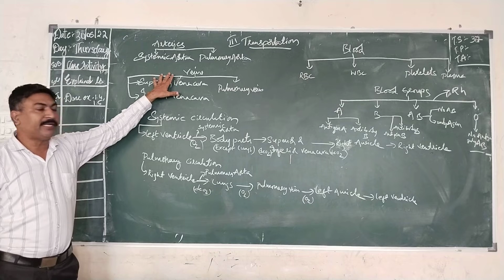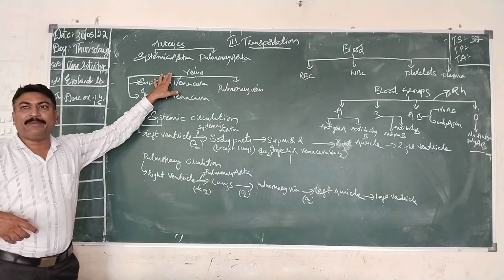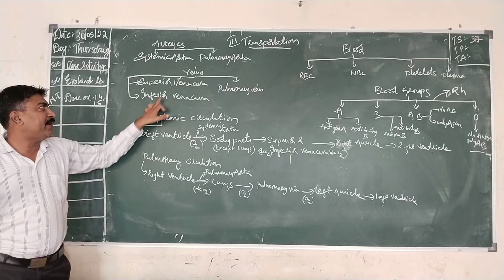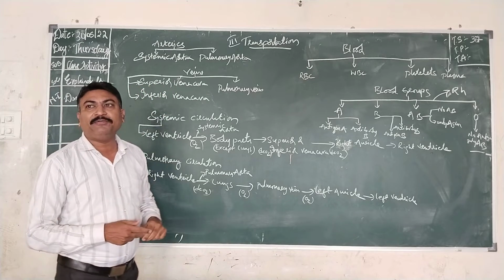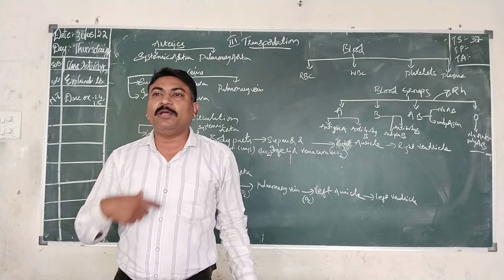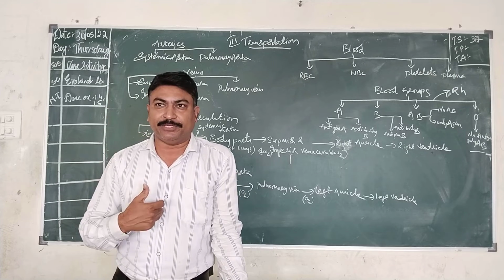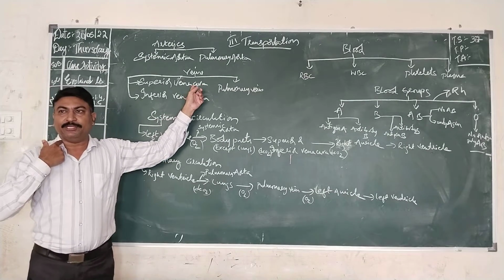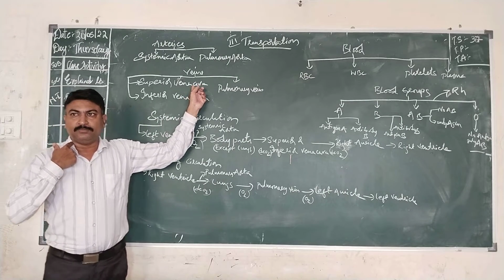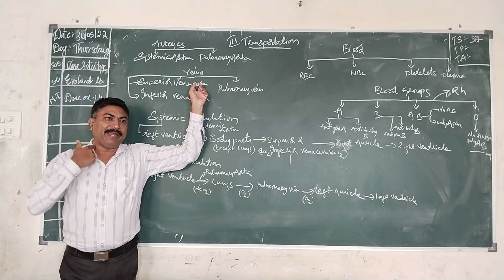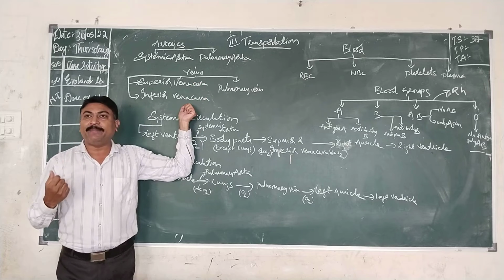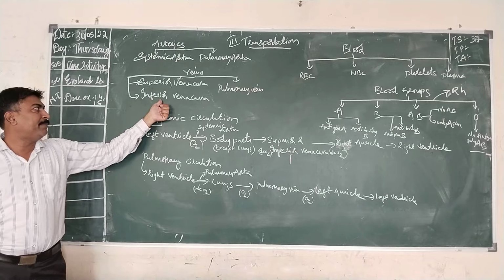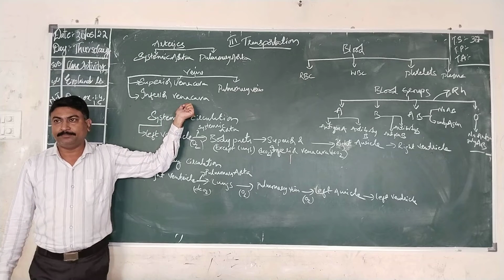And all the veins that are coming from different body parts will unite together to form two veins which are called superior vena cava and inferior vena cava. Inferior vena cava will bring the blood from all the body parts which are present below the neck region. Superior vena cava will bring the blood from head and neck. From the rest of the body parts, impure blood will be brought by inferior vena cava.